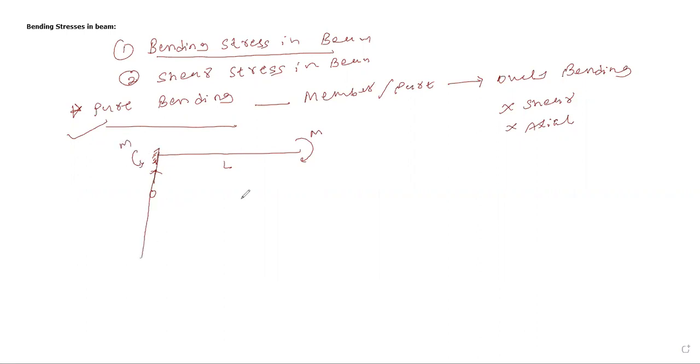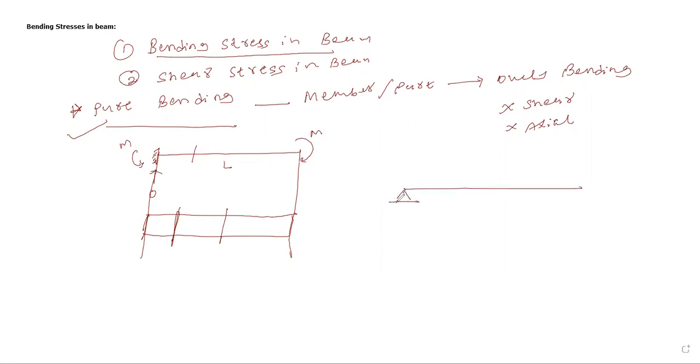If you plot the shear force diagram and bending moment diagram, there is no shear force diagram, but you will get only a bending moment diagram like this. At whatever location you cut a section, you will get only bending moment. Such a member or such a part of the member is basically under pure bending conditions.